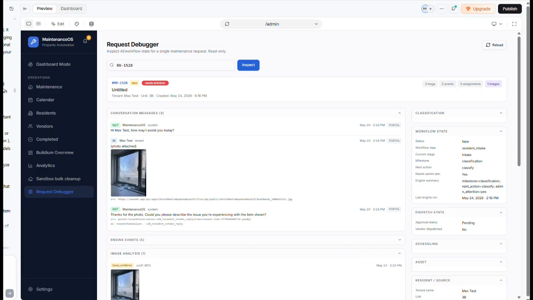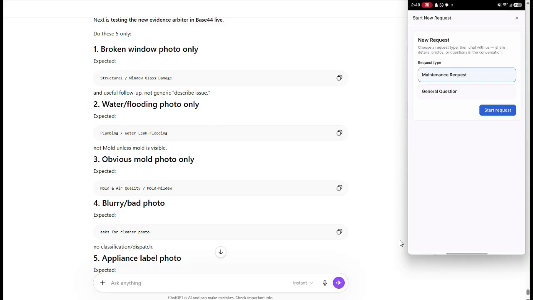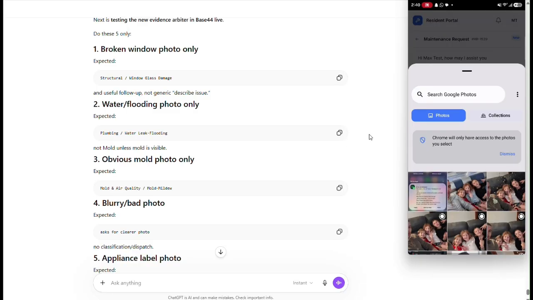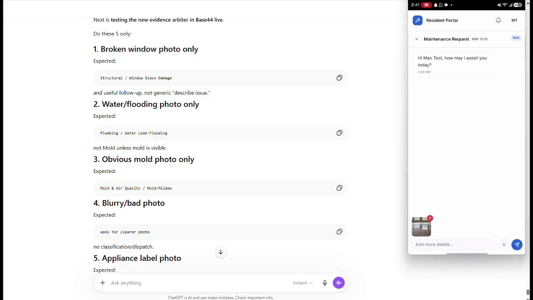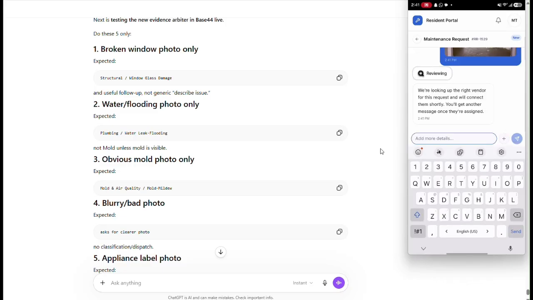Our second test is the water flooding photo. The question is, do I have a water flooding photo? Okay, doing a request. Start request. Drink coffee. Put down coffee. I'm just going to put that photo on. I think I'm going to choose this photo, and let's see what it does. I'm supposed to review it and do the animation and all that and actually work, but I'm not worried about that. After reviewing, if it's pulsing, it should stay dynamic over here. And when I go out and come back in, it should also stay as is.